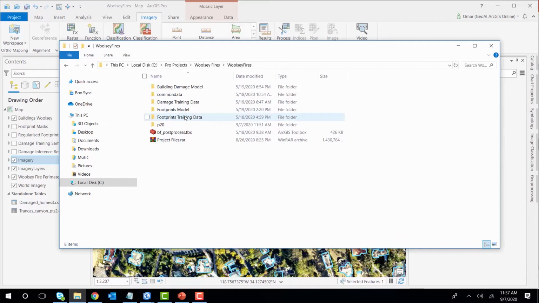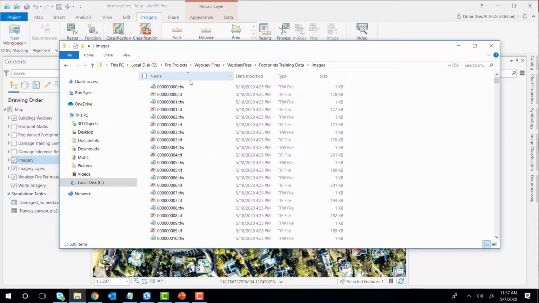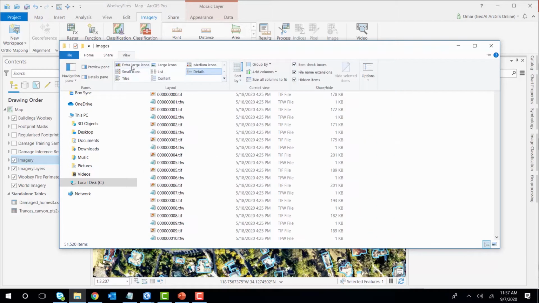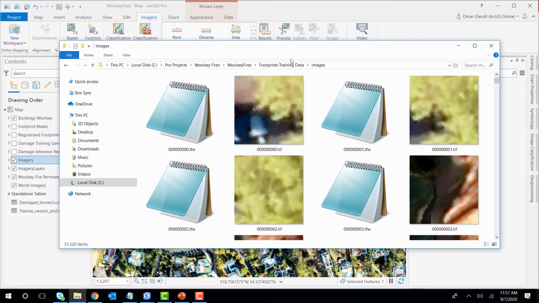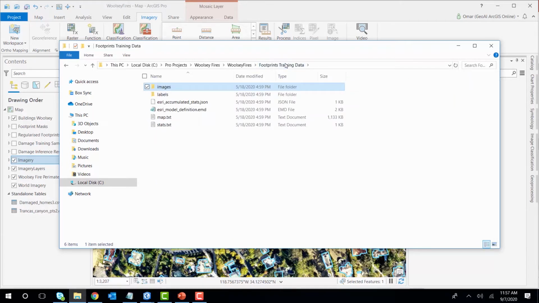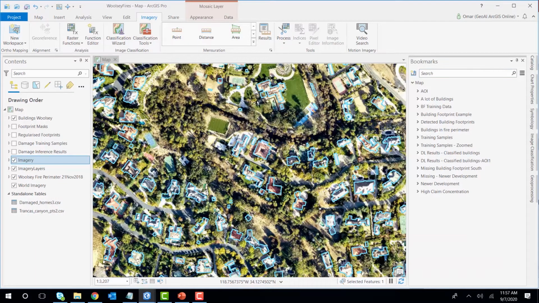If we go to the footprints training data, we're going to find two folders, images and labels. The images are the image chips that were exported, and you can see this here. Let me expand the icons. So a lot of image chips, and then the labels that are associated with how these chips are labeled, right? It identifies the kind of labels for each chip that the deep learning model needs so that it makes a training process. You can find this under labels here, right? So once we do this, now we can train a deep learning model.